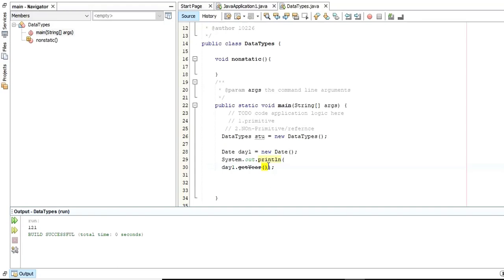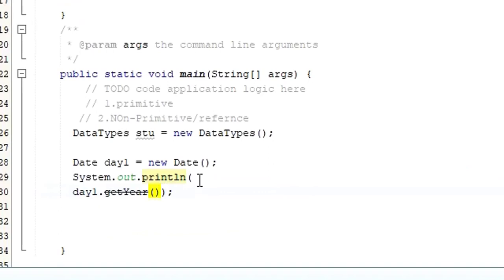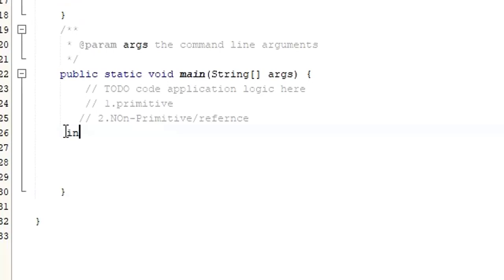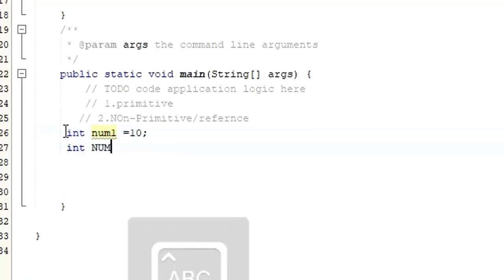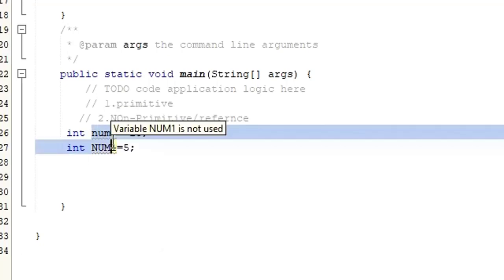If you say a variable uppercase A is equal to 5, let me even write this one. So integer num1 is equal to, let me say, 10. Then integer, I'm going to put this NUM1 in uppercase, is 5. So I'm sure that you know variables are case sensitive. So these two are different. It's not like both are num1, so the value is going to be 10 for both of them. No, they're case sensitive. They are different.